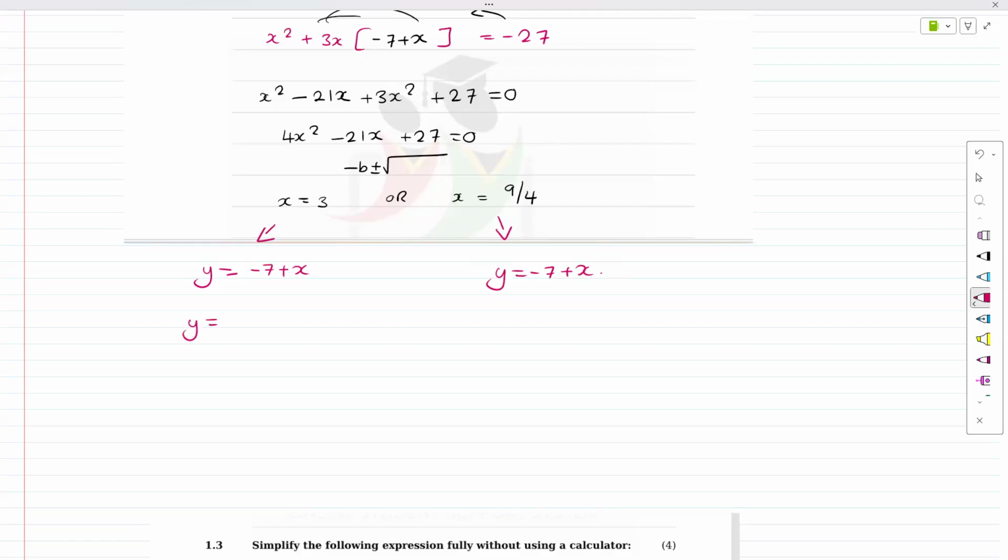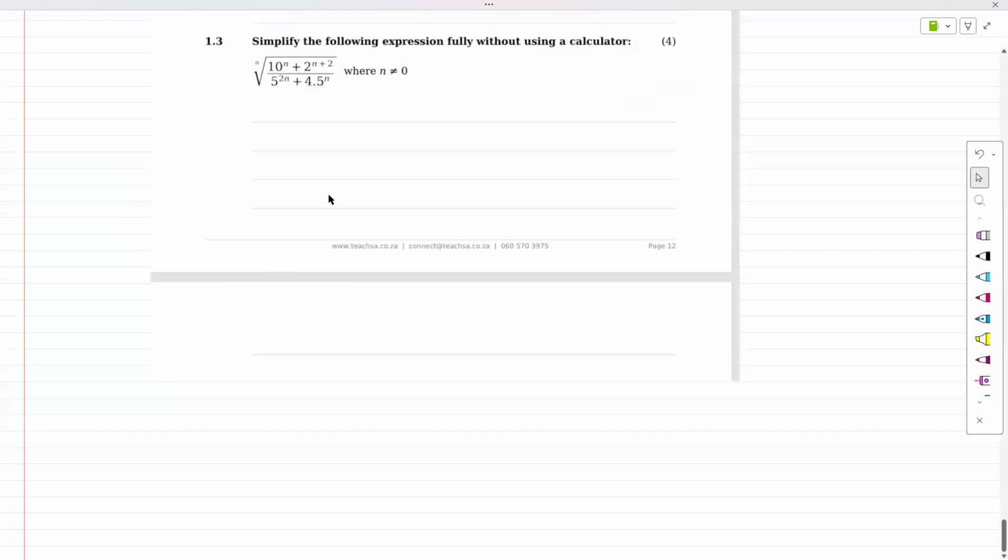So y equals minus 7 plus 3. So y equals minus 4. And then y equals minus 7 plus 9 over 4. So y equals whatever this is, I think minus 19 over 4. And that's all there is to this simultaneous equation.